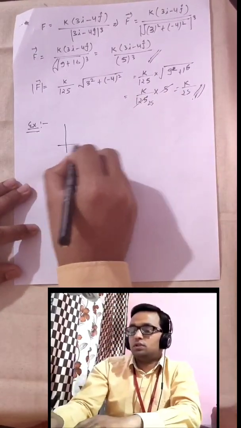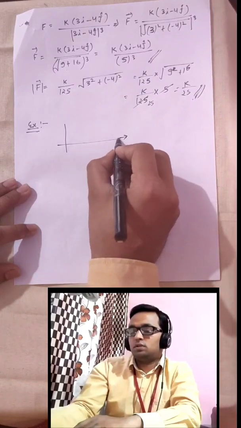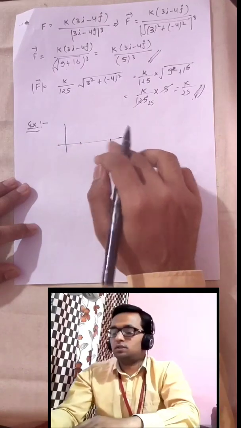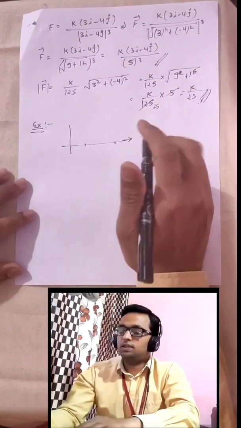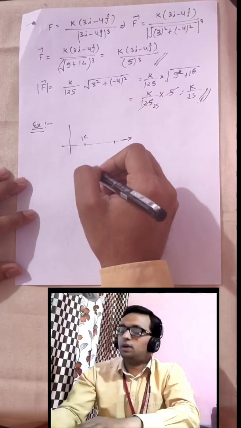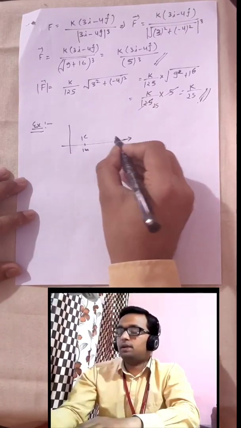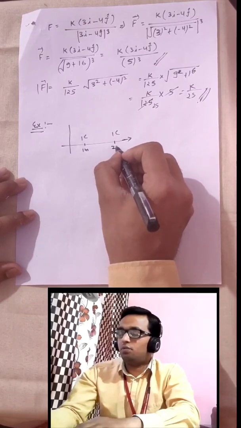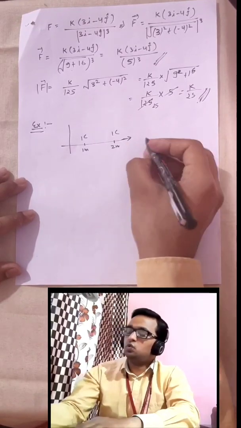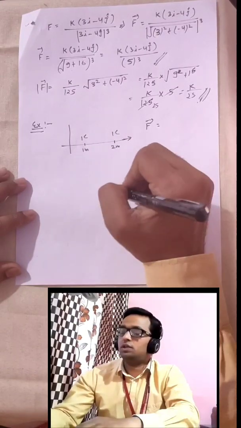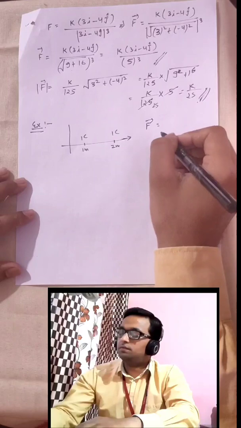So let me draw this example. Suppose we have 1 coulomb over here kept at 1 meter, and 1 coulomb over here kept at 2 meter. If I ask you what is the force between these two charged particles, tell me.